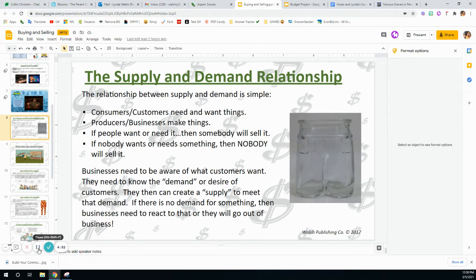Okay? So businesses need to be aware of what customers want. They need to know the demand or the desire of the customers. Then they can create a supply to meet that demand. If there is no demand for something, then businesses need to react to that, or they will go out of business. A store that sells glass pants is not going to stay in business for long.